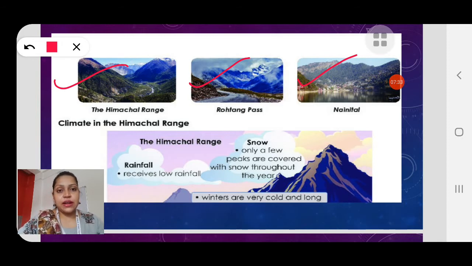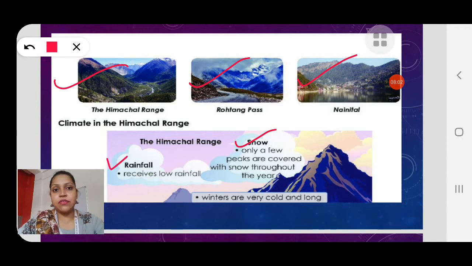Now children, the climate of the Himachal range, you can see here it's snowy. Only a few peaks are covered with snow throughout the year, children. Because the height is not so much, not of all the mountains is the height so great, only a few peaks are covered with snow throughout the year.